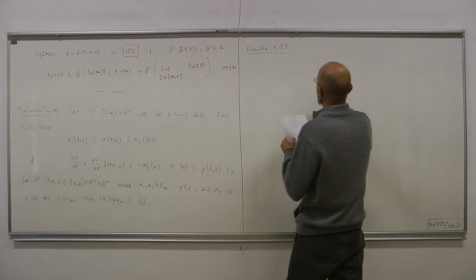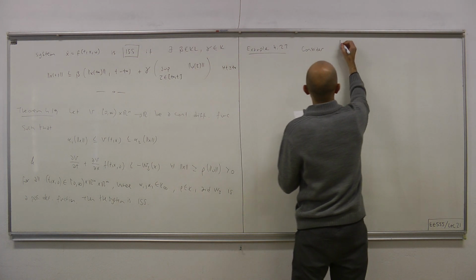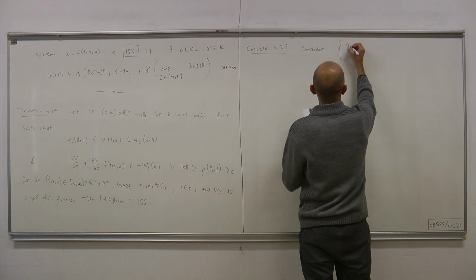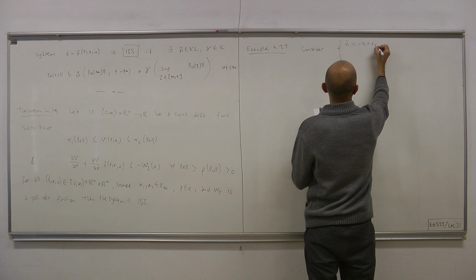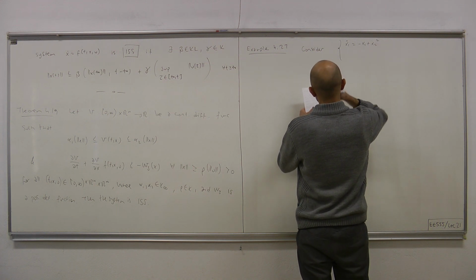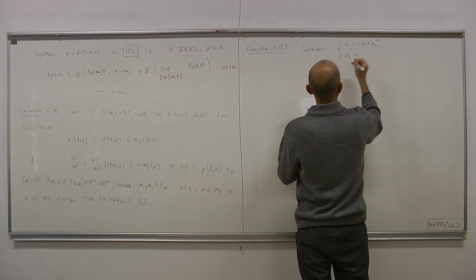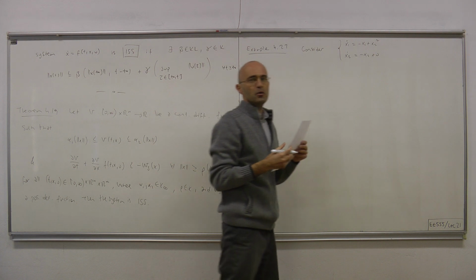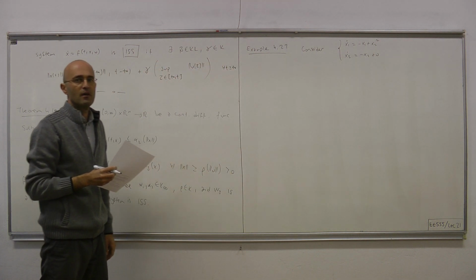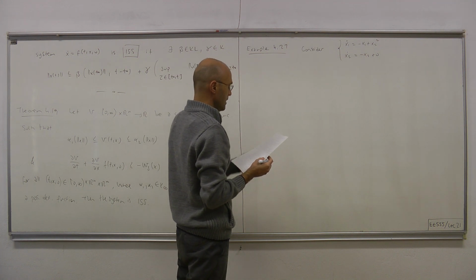Consider the second order system x1 dot equals minus x1 plus x2 squared, and x2 dot equals minus x2 plus u, where u represents the unwanted disturbance in our system.